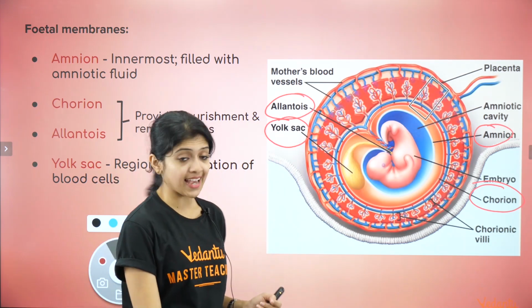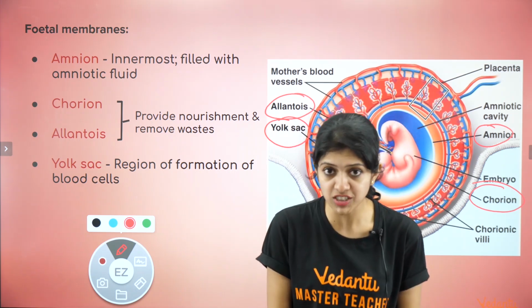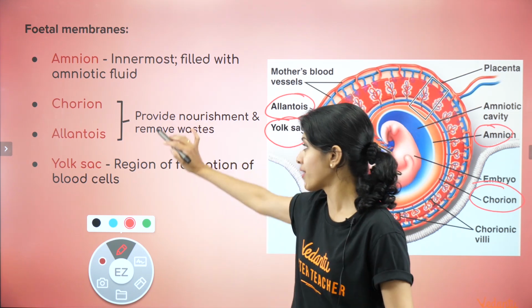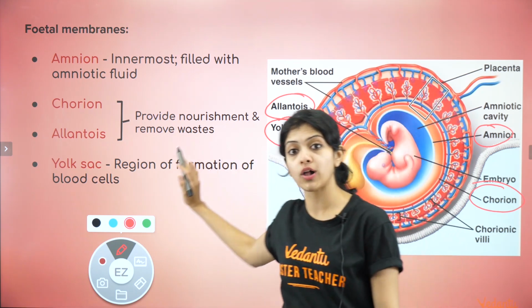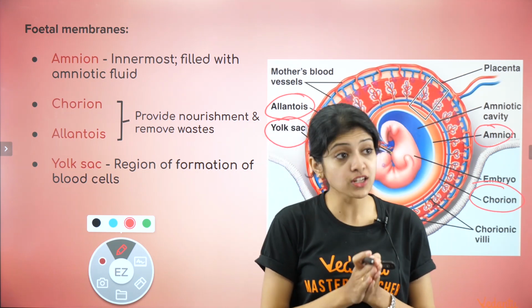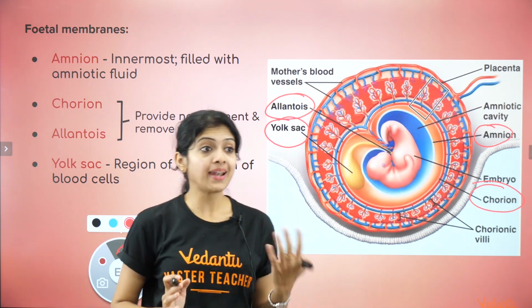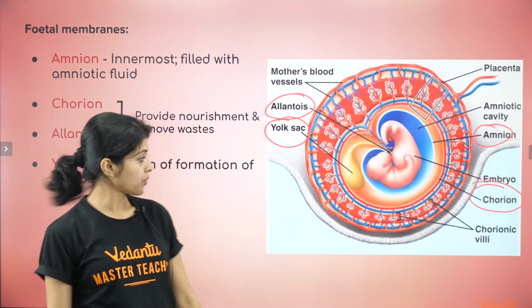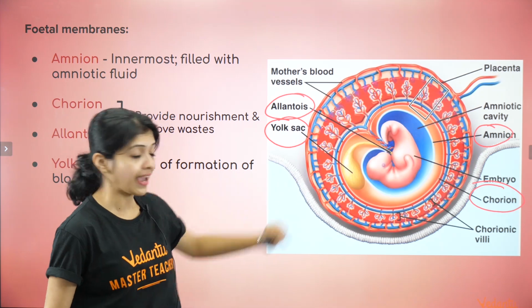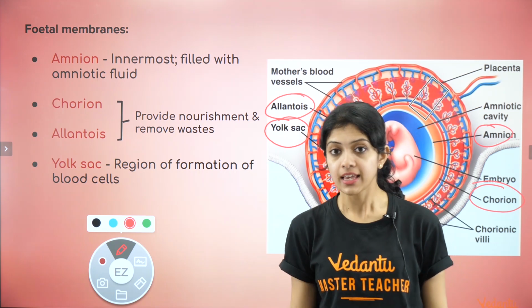The next layers, chorion and allantois, together they help or they provide nourishment to the growing fetus, and they also help in removing waste. Chorion and allantois together, and hence we also call them the chorioallantoic membrane. Okay, and of course the yolk sac. The yolk sac is the region where blood cells would be formed. Formation of blood cells occurs here in the yolk sac. Right, children? Amnion, chorion, allantois and yolk sac.